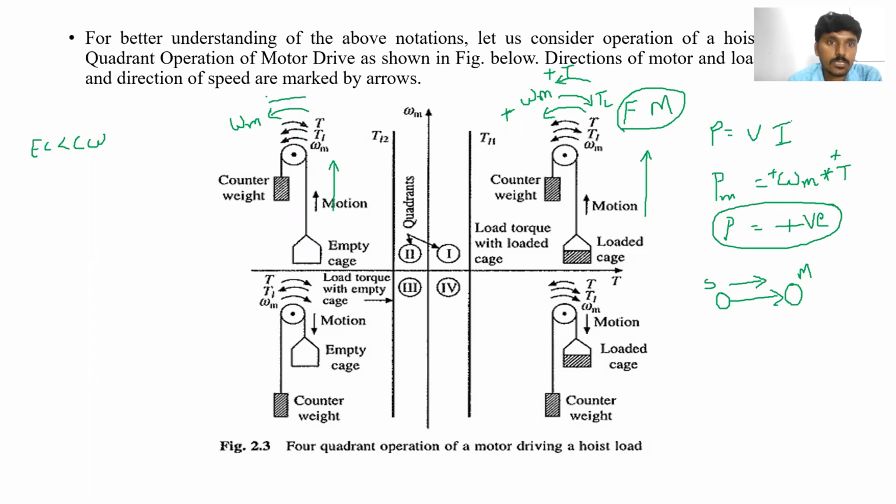Load torque and speed are in the same direction, because due to the gravitational force, the load torque is in this direction, because this weight is greater than this weight. So in order to bring this empty case to the upside, the motor should produce the torque,